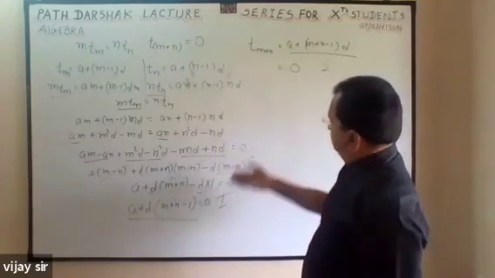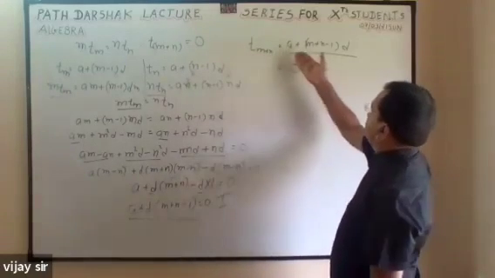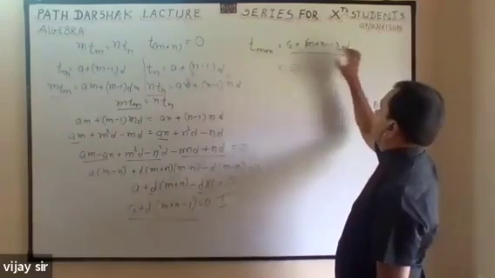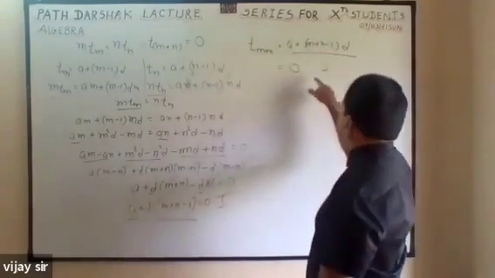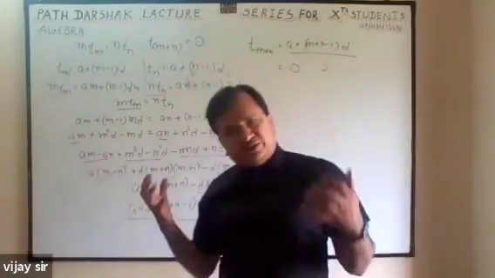So then I want T(m plus n) is equal to A plus (m plus n minus 1)d. So the full value I already got as 0. So that I had to prove is 0. So that I have proved.